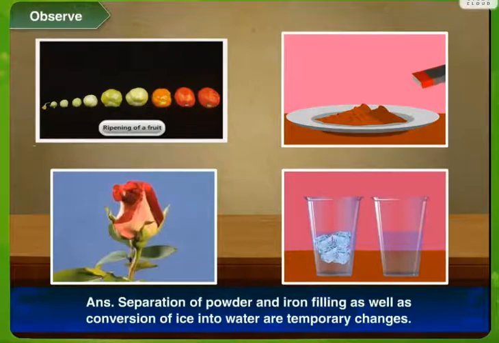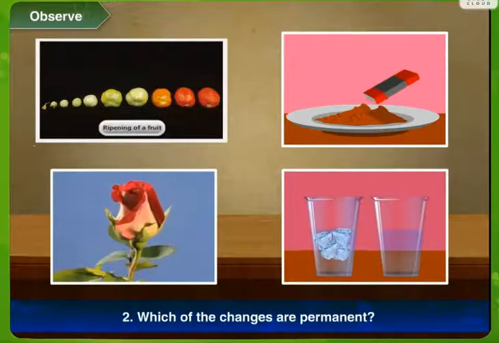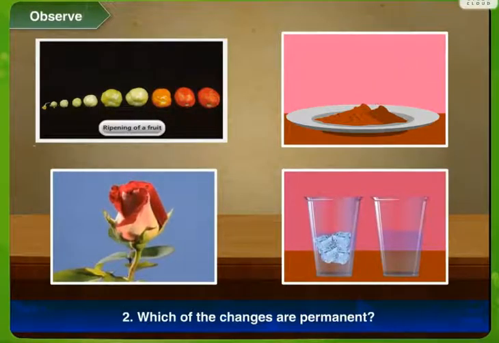Now, what are temporary changes? Those changes which create an effect just for the time being, but then later on they get back to their original way.